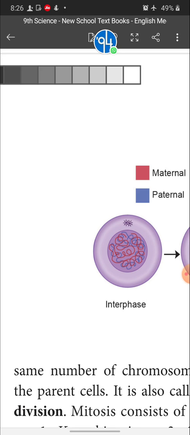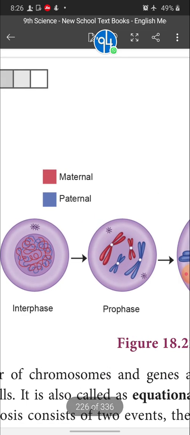Different in color. Okay, so interphase stage, I said what happened in the interphase stage. The chromosomes multiply themselves inside the nucleus, and the other cell organelles also start to multiply into double, and then RNA and protein synthesis also take place, which are necessary for cell division. All the preparation takes place in the interphase stage.